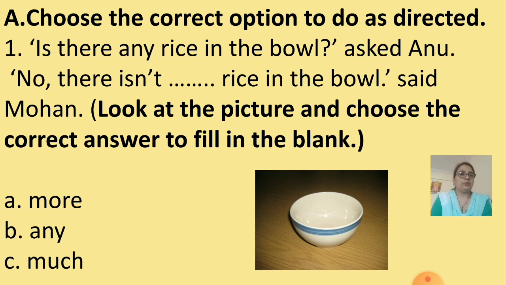So based on that picture, you have to answer this. No, there isn't dash rice in the bowl. Option A, more. Option B, any. Or option C, much. Option B, any is the correct answer. No, there isn't any rice in the bowl.